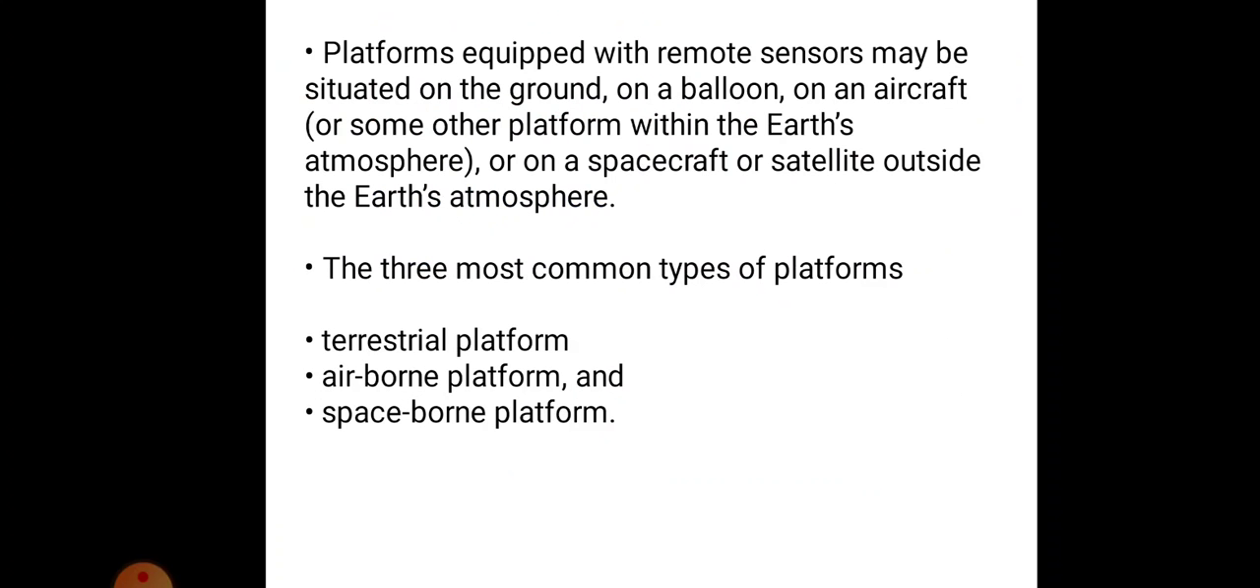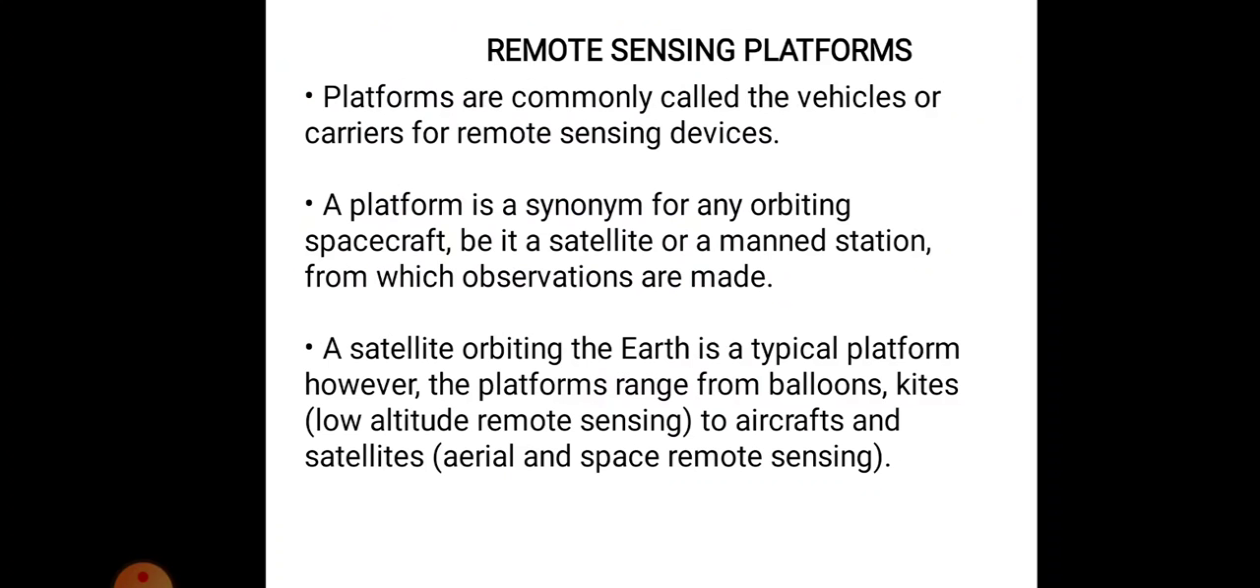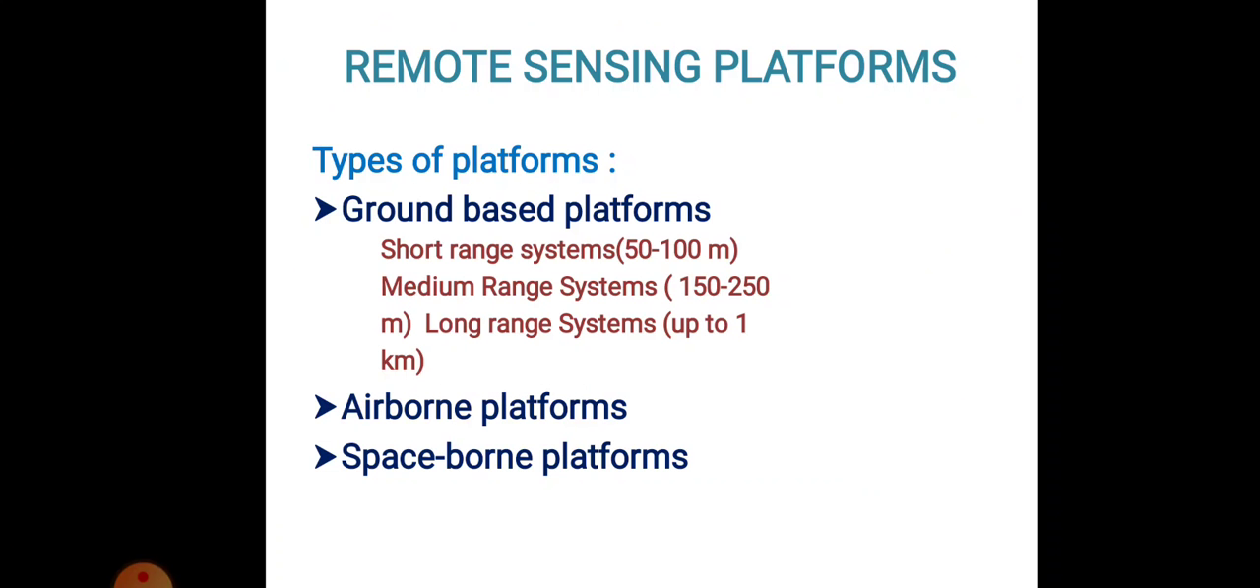We know what a platform is. It is basically a carrier or a vehicle for remote sensing devices, which carry the devices with some sensors. As we have studied, there are 3 types: ground-based, airborne and spaceborne.